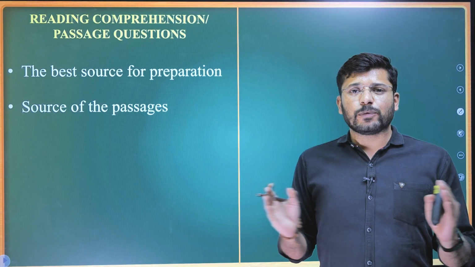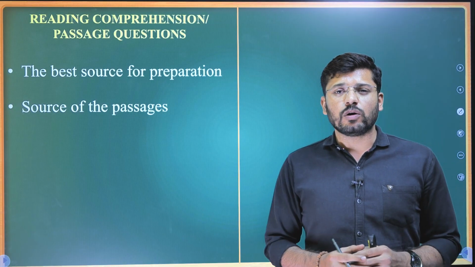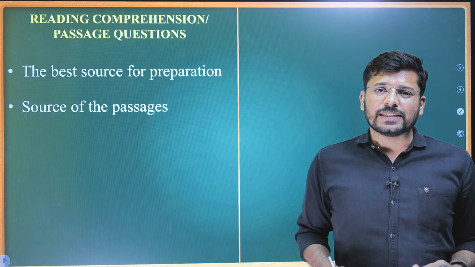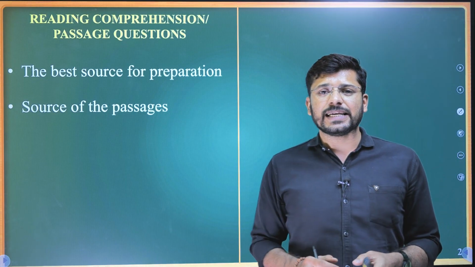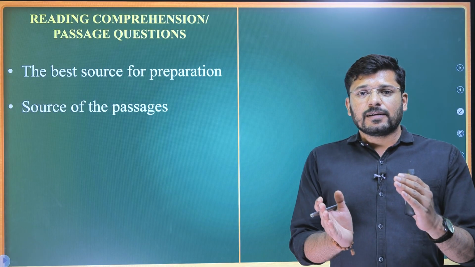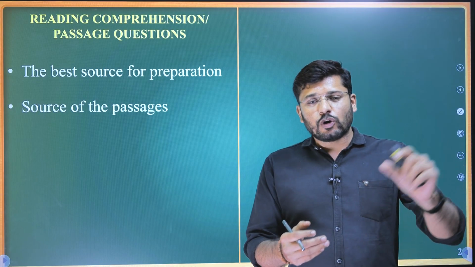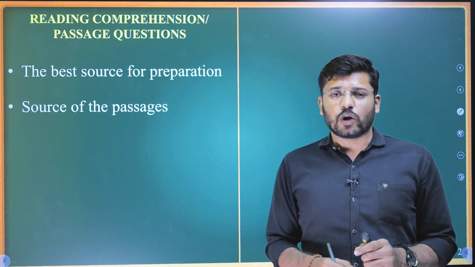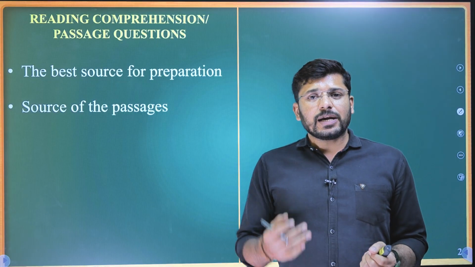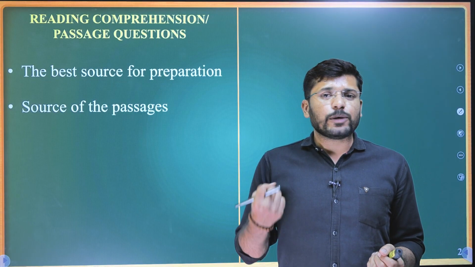They will take such an opinion piece. The original will be lengthy, 1000 or 2000 words long. They will take maybe 100 or 200 words from it and present it to you as the passage. And one more thing here is, the passage that they give you might not be in that order in the original piece. For example, the piece might comprise, let's say, 8 paragraphs.